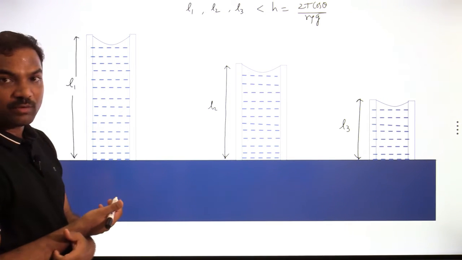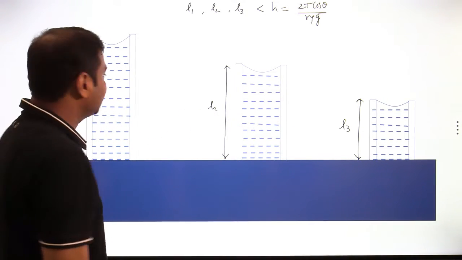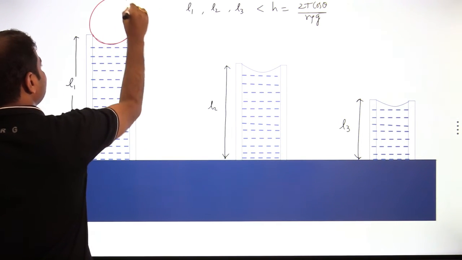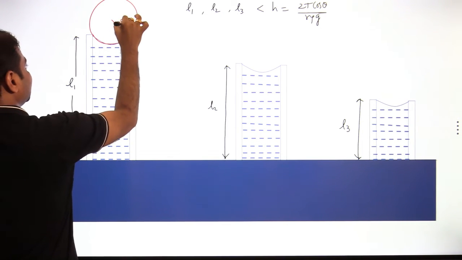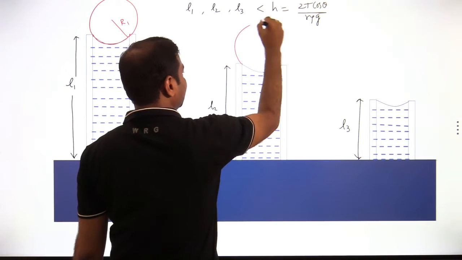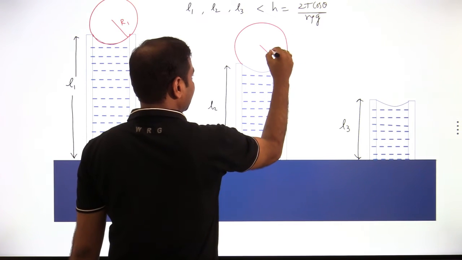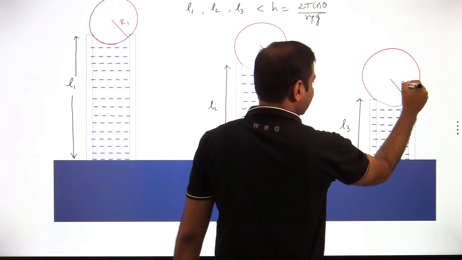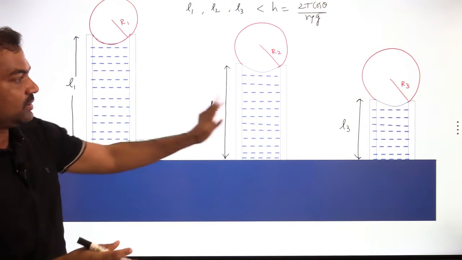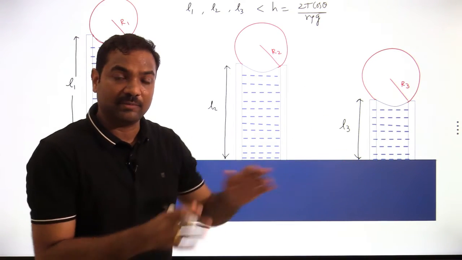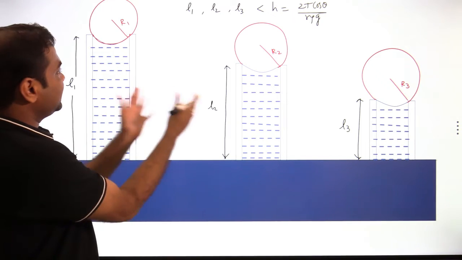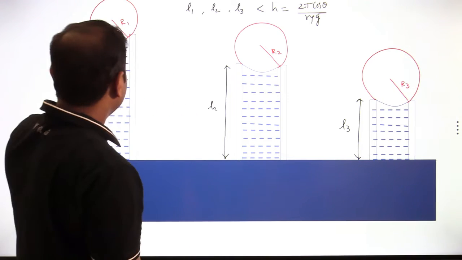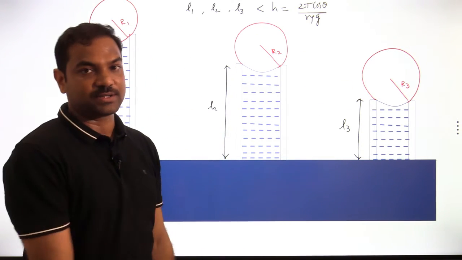So what is the change you will find in all the three cases? It is the radius of curvature. Whatever meniscus is there, this meniscus will have one radius, this meniscus will have the other radius, and this meniscus will have some other radius. The meniscus will change in such a way that the amount of liquid in the capillary will be balanced. So how does the radius change? As the L value decreases, the R value increases. Radius of curvature will increase.